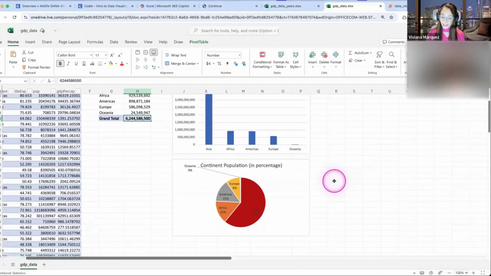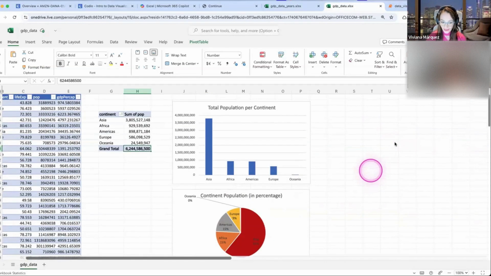And then the pie chart, in my opinion, is the best visualization to use whenever you want to show how each part relates to the total population. For example, from this pie chart, I can quickly say that more than half of the world is Asian. I see here that it's more than half of the pie chart. So if you want to compare to the total, the pie chart is better.